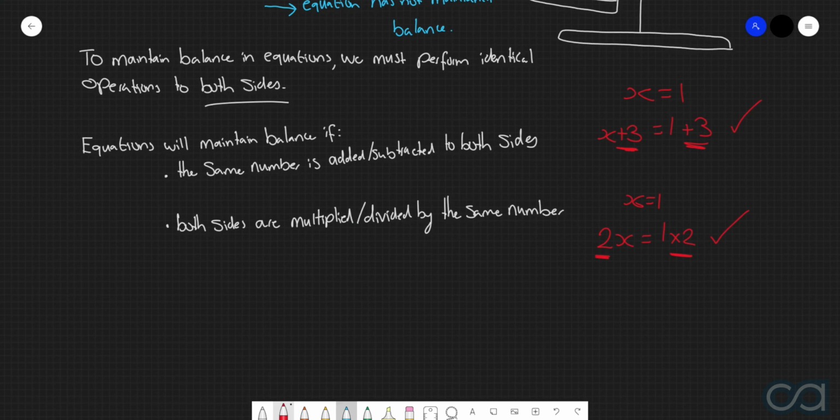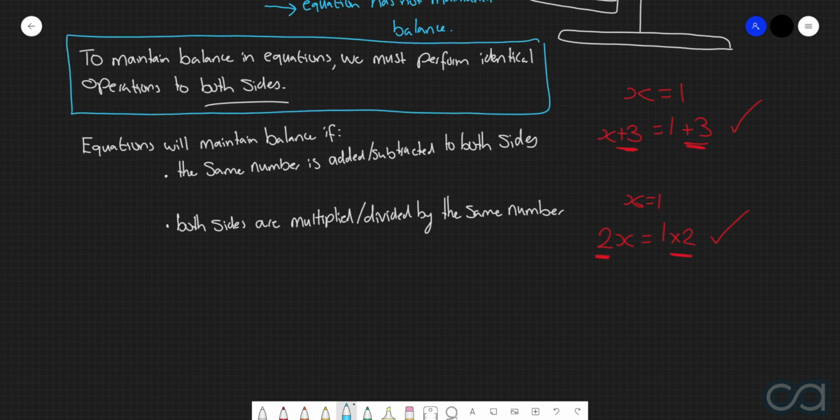And again, it comes down to this very, very simple notion that when we're dealing with equations, whatever you do to one side of an equation, you have to do to the other side as well. If you add or subtract a number from one side, you have to do it to the other. If you multiply or divide one side by a particular number, then you also have to multiply or divide the other side by the exact same number. And the reason why this is really important at this point is because when we maintain the balance of an equation, the solution does not change.